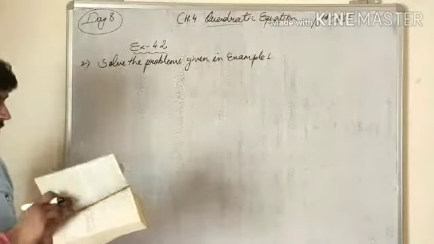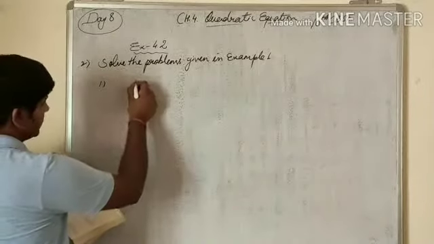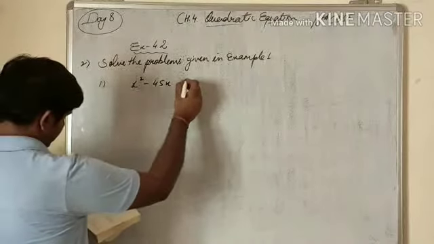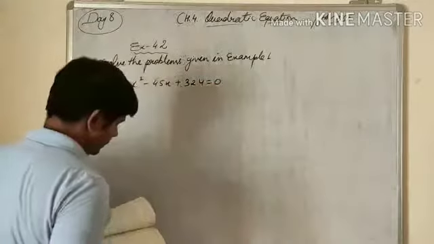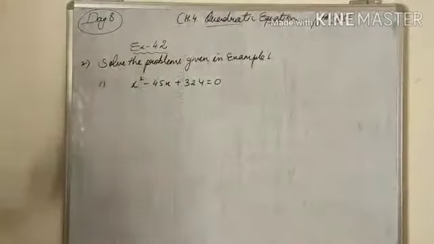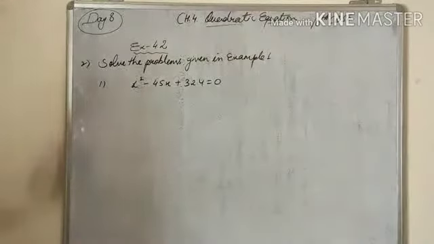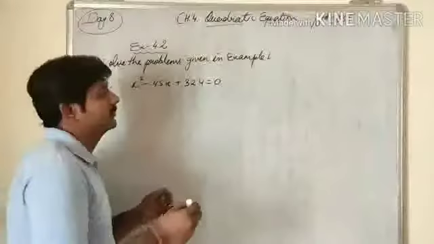In example 1 we had one equation in the first part, that was x square minus 45x plus 324 equals to 0. Its second part we will take afterwards. It can be solved by the factorization method, because right now we are discussing the factorization method.